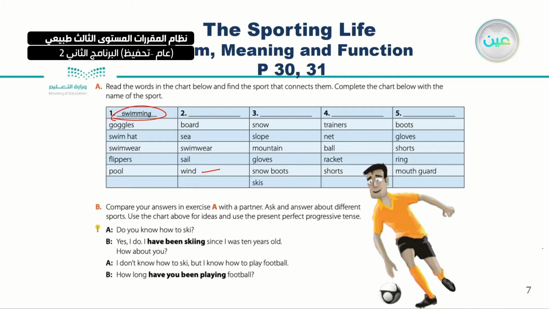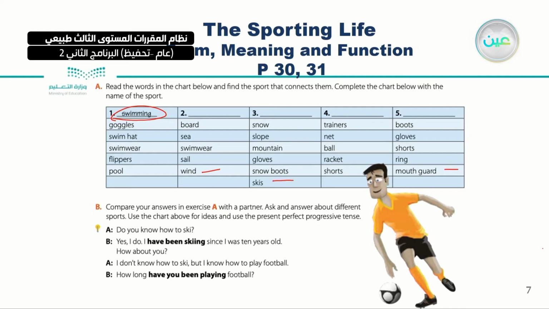Number 4: trainers, net, ball, racket, and shorts. Number 5: boots, gloves, shorts, ring, and finally the mouth guard. So I'm actually highlighting the keywords that you are going to need to know what we are talking about.